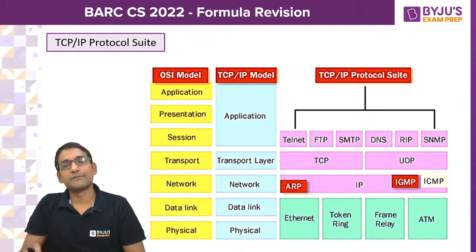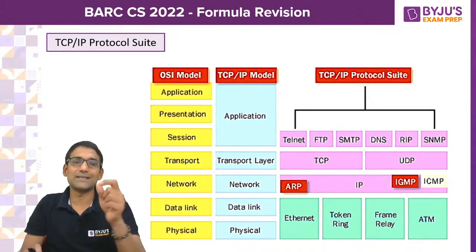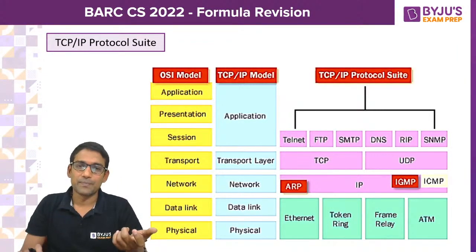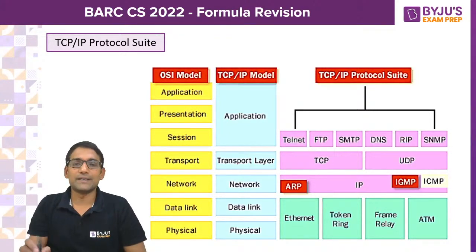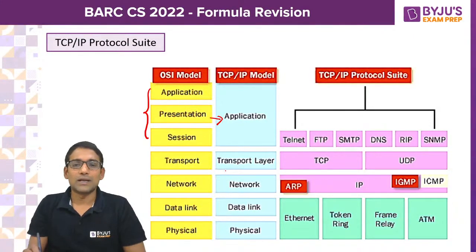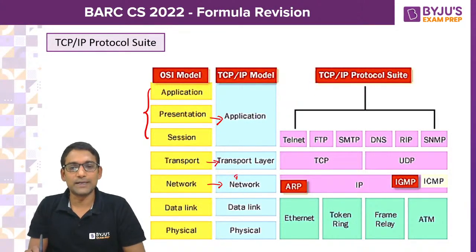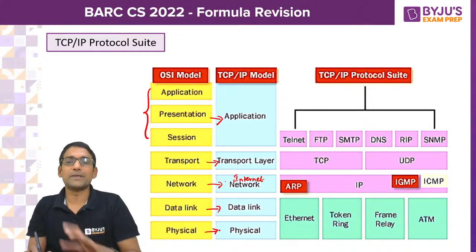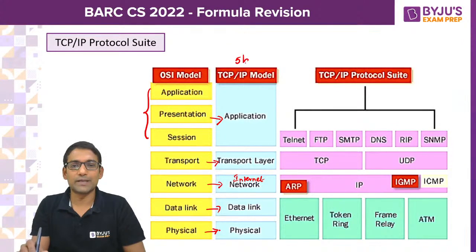Followed by OSI, definitely you are supposed to go through the TCP/IP protocol suite once. We know the application, presentation and session layers of the OSI model are merged into only one layer. We call it the application layer in TCP/IP. The transport layer is preserved. The network layer is also preserved, but we call it the internet layer in the TCP/IP model. Data link and physical layers are also preserved. So in TCP/IP in total we have 5 layers, whereas in OSI we have 7 layers.